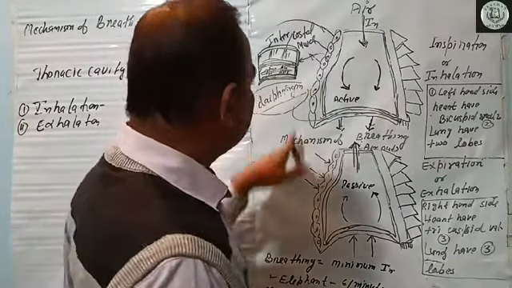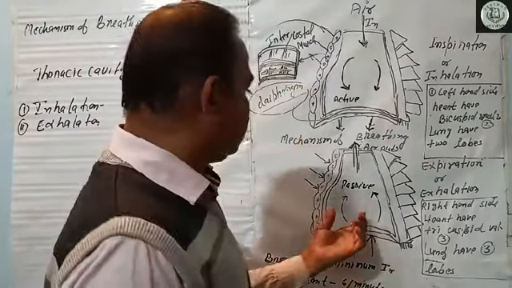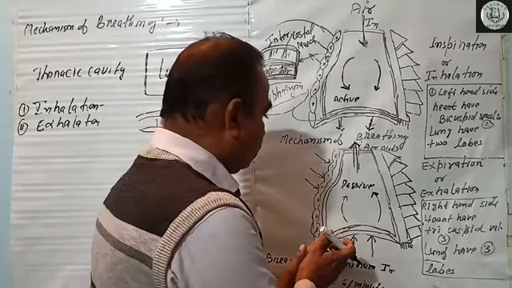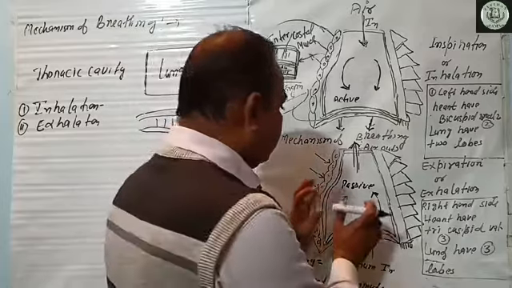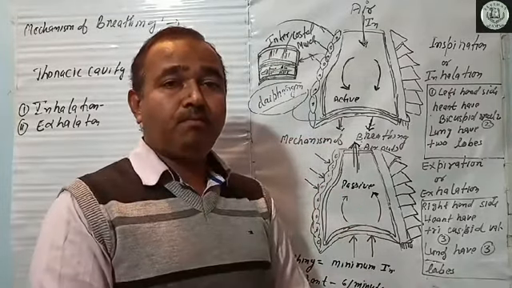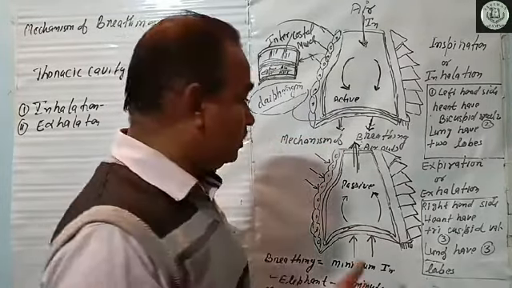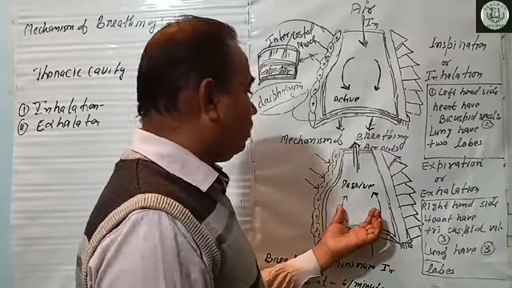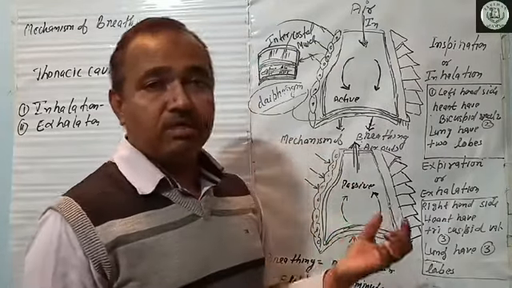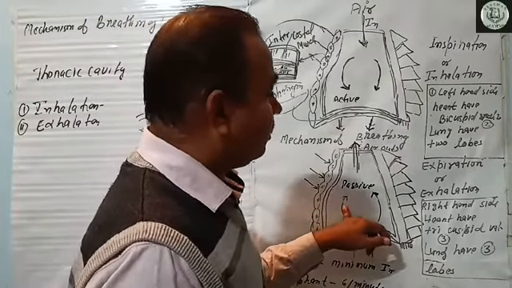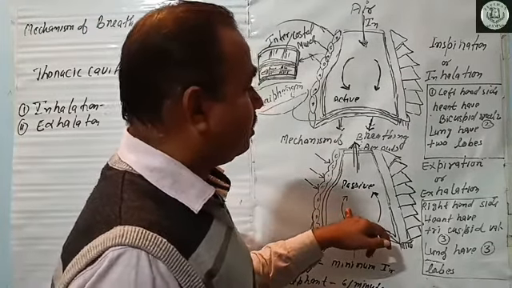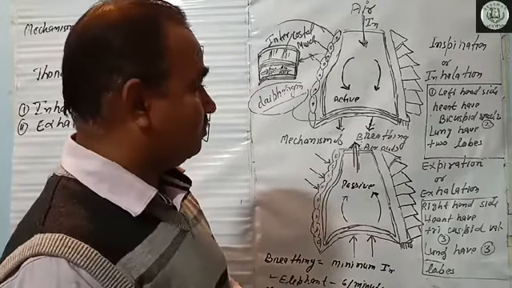When the diaphragm and intercostal muscles come back to their original position, it creates a pushing pressure, and due to this the air is given out from the pulmonary side to the external environment. This is called expiration or exhalation.